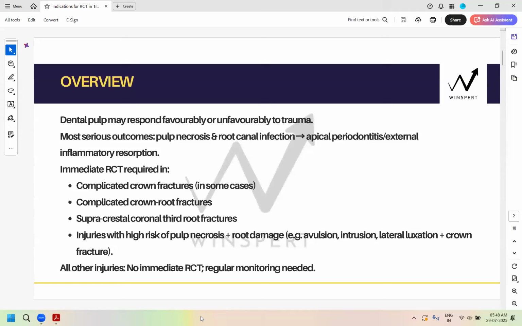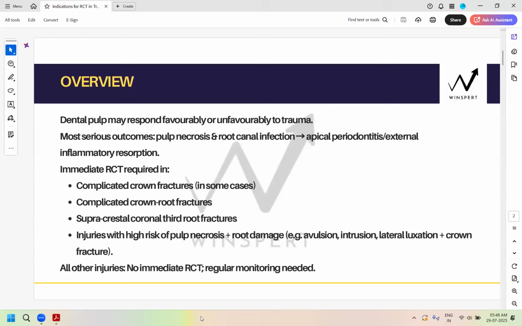Now, these injuries can also cause apical periodontitis, right? Or external inflammatory resorption after the necrosis and infection, and they will require RCT. Some of the injuries will require RCT as their emergency management, and some will require monitoring.